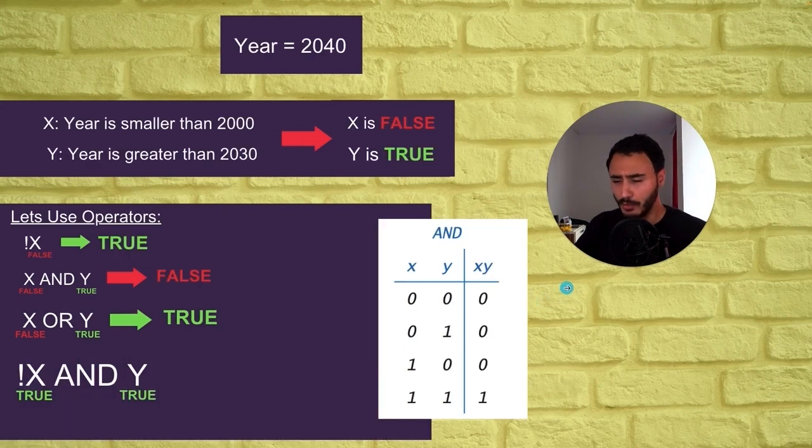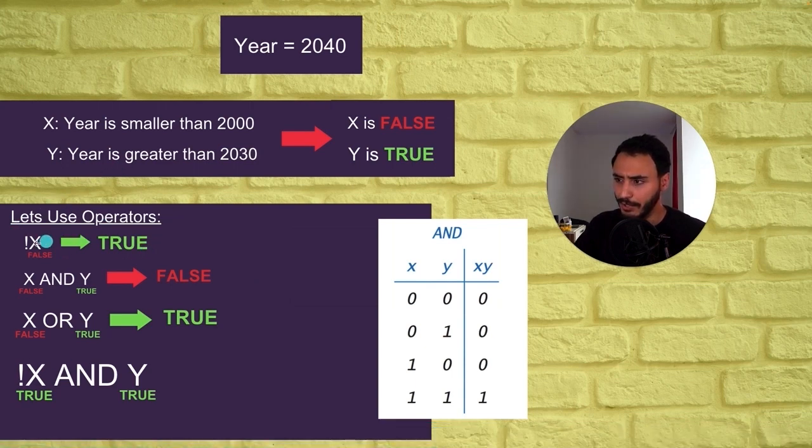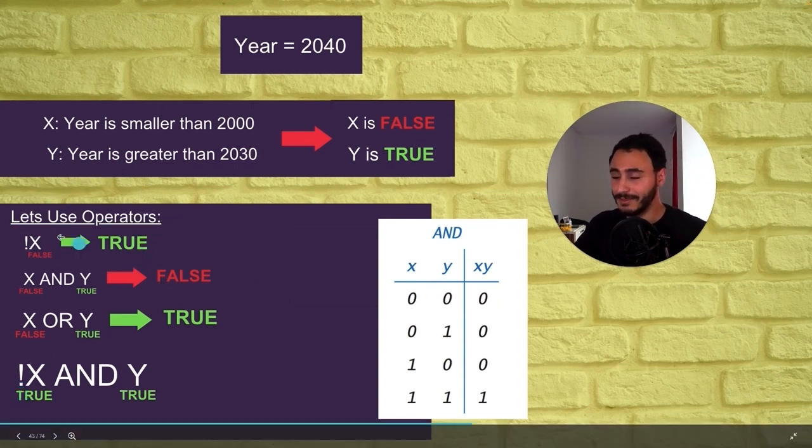Let's now do one last example, which is not x and y. We know that x is false. That means not x is true, according to the example we proved here: if x is false, then not x is true. So true and y, which is already true. So true and true. What's the value of this one? Well, it's true one more time. 1 and 1 is 1.